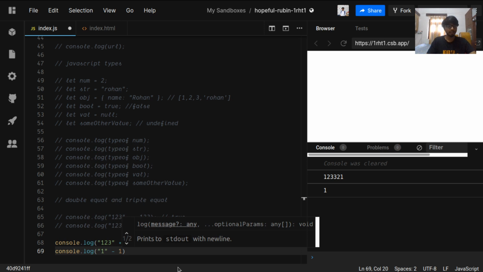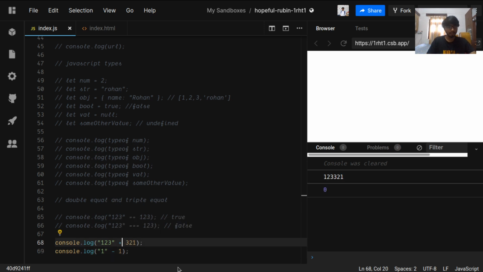Like in this case, this time the '1' is converted to a number to give us 0. In this example, the number was converted to a string to give us the string 123321. And in this example, we have a string, and it is converted to a number, and then subtraction is followed. So this will print 123321. This will print 0.